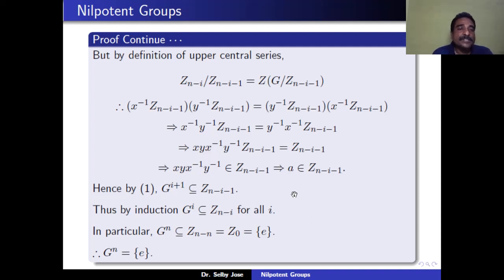So in particular, G_n is contained in Z_{n-n}, which is equal to Z_0, which is equal to E. That means G_n is a subgroup of E, therefore G_n is equal to E. So we have shown that if G is nilpotent, then G_n is equal to E. That means the lower central series reaches E in a finite number of steps.